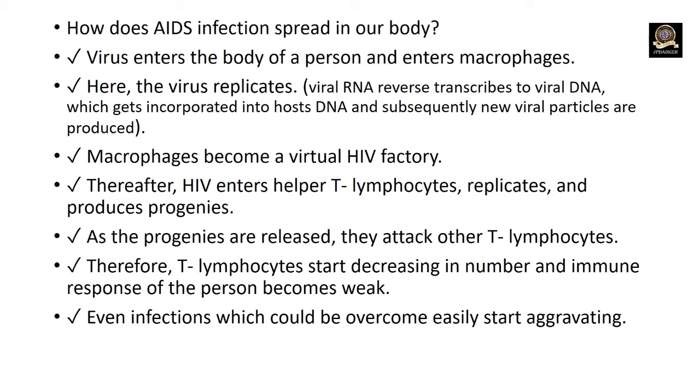Therefore, HIV enters into helper T lymphocytes. Here, they replicate and produce many progenies. As the progenies are released, they attack other new healthy T lymphocytes. Therefore, T lymphocytes start decreasing in number and immune response of the person becomes weak. Even infections which could be overcome easily start aggravating.